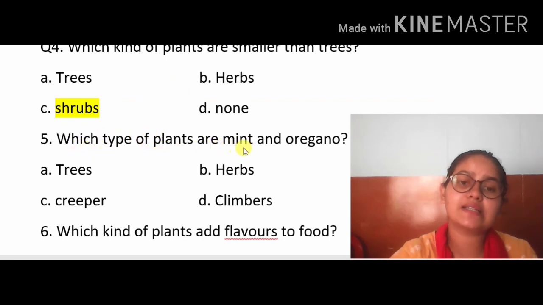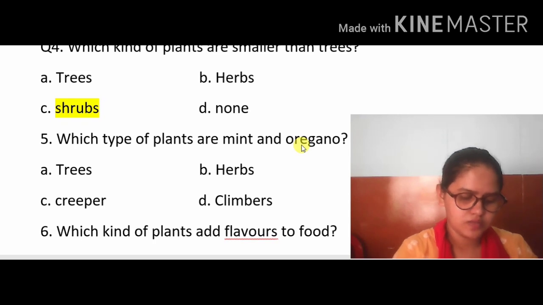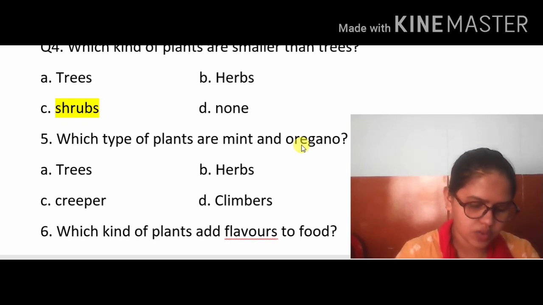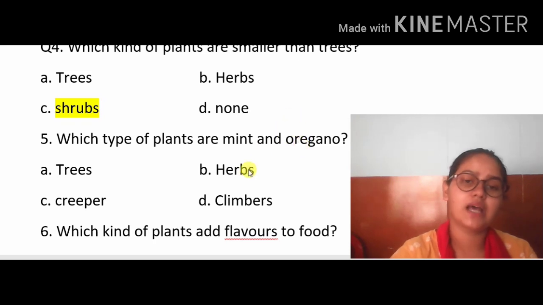Which type of plants are mint and oregano? As we have opened our book, chapter number 8, you can see which type of plants mint and oregano are. Come to herbs, where mint and oregano are examples. That is herbs. So you can write herbs, very simple.